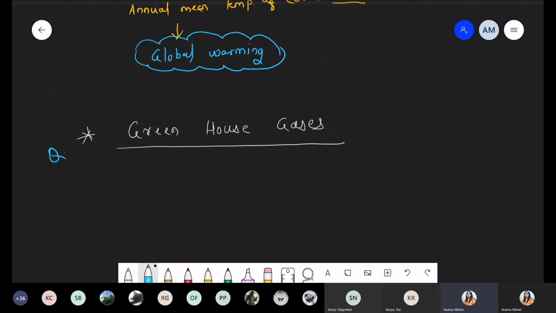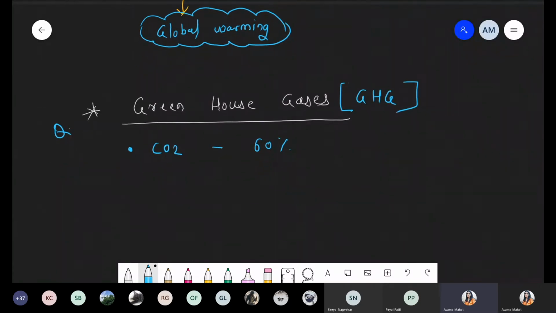Number one, the major component, is carbon dioxide. The contribution of carbon dioxide inside these greenhouse gases, that is GHG, is 60%. Now the second component is methane. Methane is also part of greenhouse gas and its contribution is 20%.